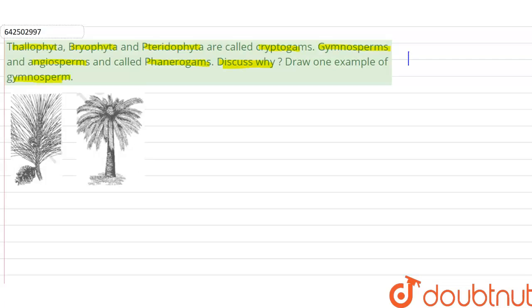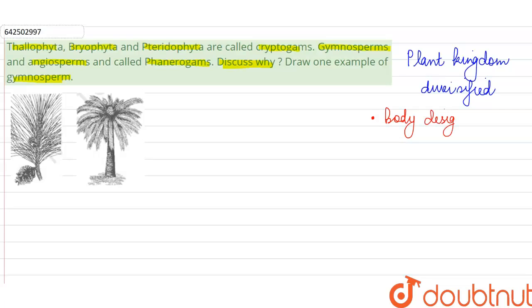Now we all know that the plant kingdom is a very big, very diversified group in our living world, and this is the reason they have been further divided into many categories. Before we classify plants into groups, first we see how advanced or how primitive their body design is, whether they have well differentiated organs or not. Second, we see whether they have conducting tissues, the vascular tissues, which are xylem and phloem, for translocation of different substances.